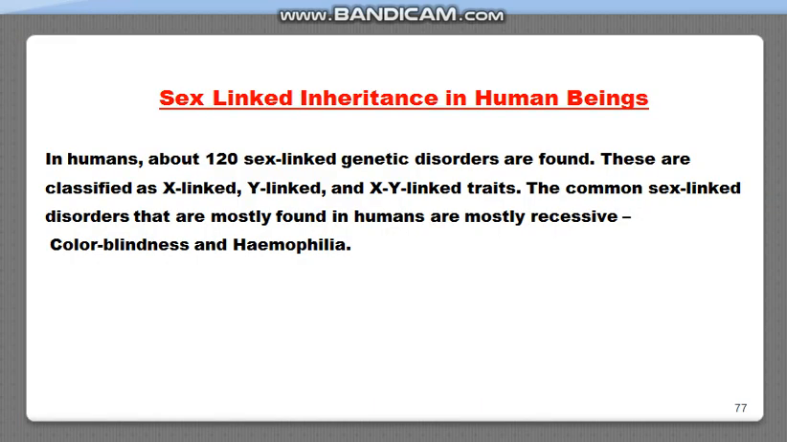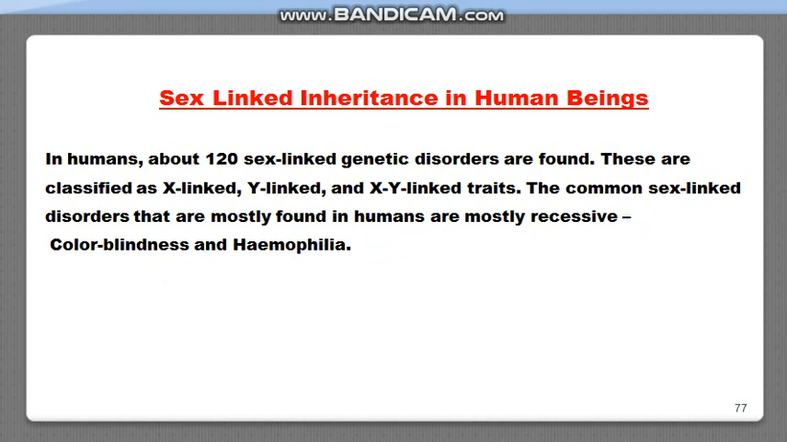First of all, I will tell you what is sex linked inheritance in human beings. In human beings, about 120 sex linked genetic disorders are found, and these are classified as X linked, Y linked, or XY linked traits. The common sex linked disorders which are mostly found in human beings are mostly recessive. And the two main sex linked genetic disorders which we will study are color blindness and hemophilia.